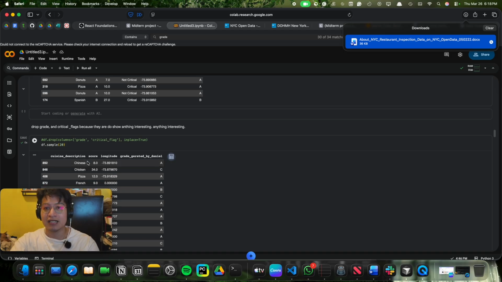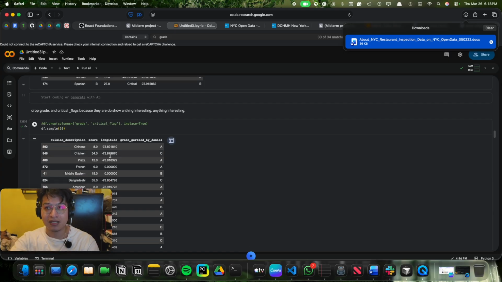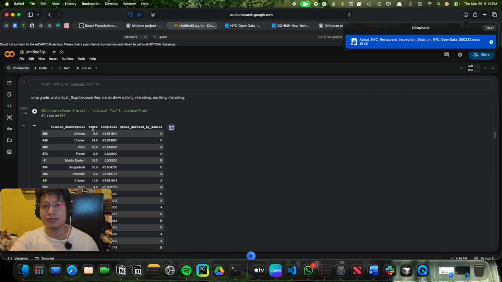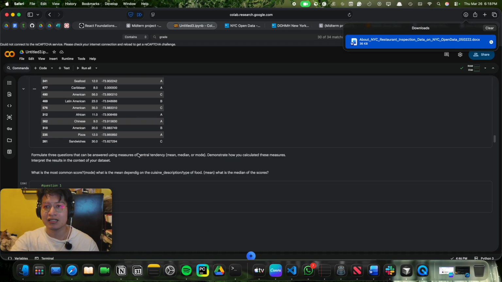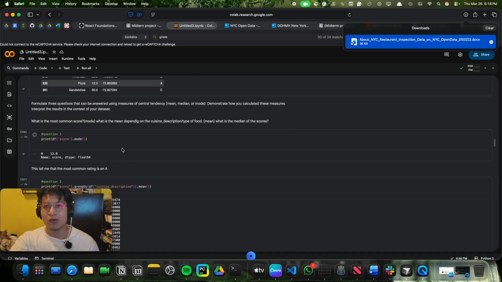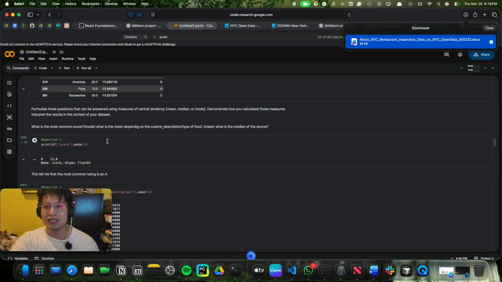For me, when I go to restaurants, I do notice the grading system. If it's an A, I would definitely go; a B, probably; a C, definitely not. So I think the grading system is important to have and to keep. The next thing was to sample the data and check if everything looked good, and I think it did.